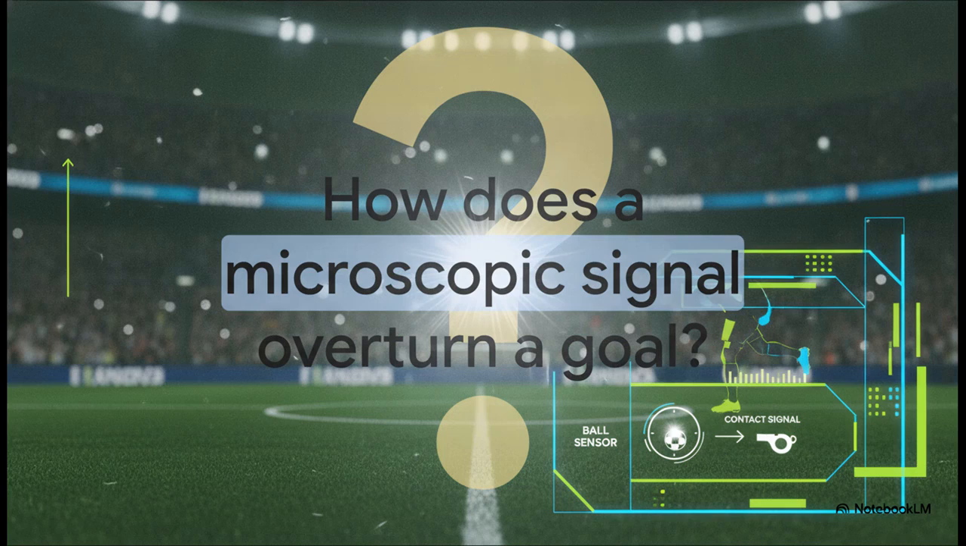To really understand what happened in this match, you kind of have to picture the ultimate contrast. On one hand, you've got the macroscopic reality, right? A massive, echoing stadium, tens of thousands of screaming fans, the palpable human emotion of a tense World Cup clash. But on the other hand, running parallel to all that chaos is a completely silent, ultra-fast world of data processing. So the core question we're answering today is this: how does a microscopic signal, literally a blip of data completely undetectable to human senses, manage to silence that massive crowd and overturn a World Cup goal?